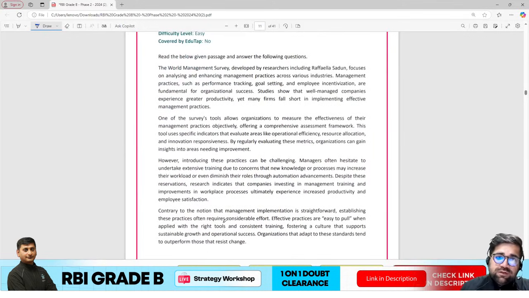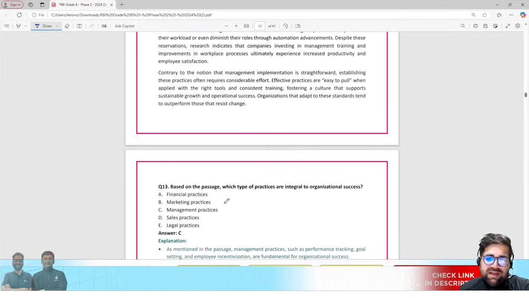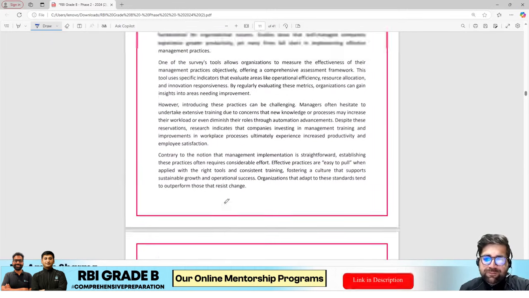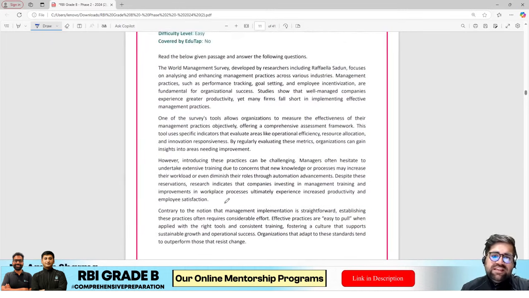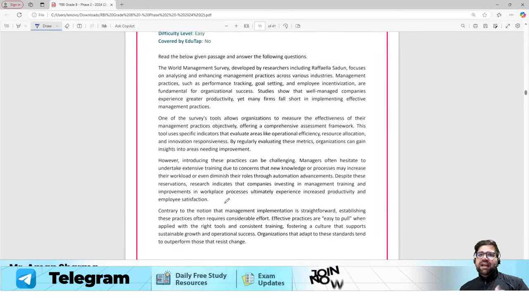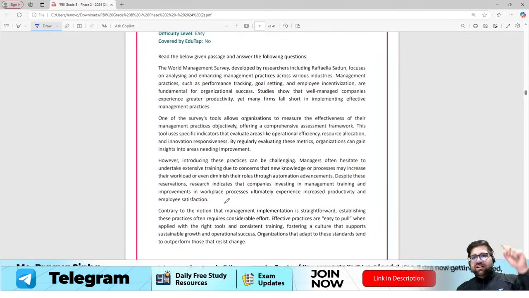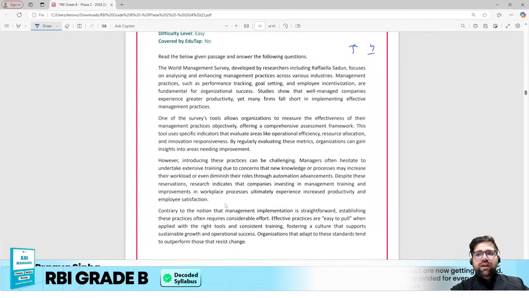Now this question is again based on a passage. Over here we are seeing again a different type of passage, which is comparatively smaller than the organizational culture one. Organizational culture has 5 paragraphs. Over here you have 4.